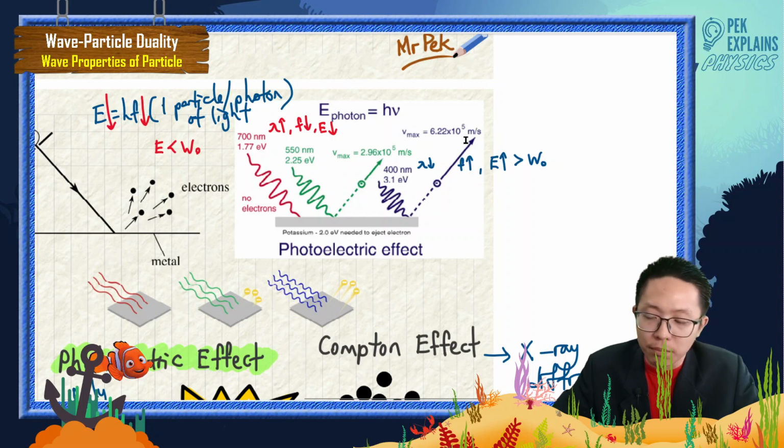If you compare the blue and the green one, green has a slightly longer wavelength. That's why this photon has lower energy than the blue light. Blue light really has very high energy.